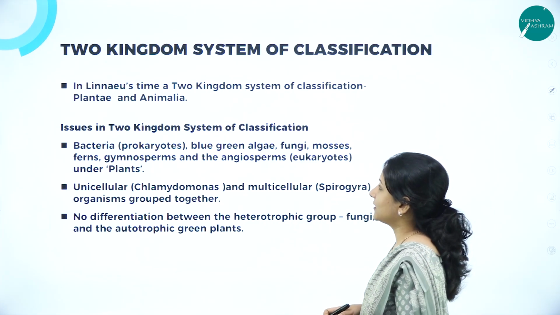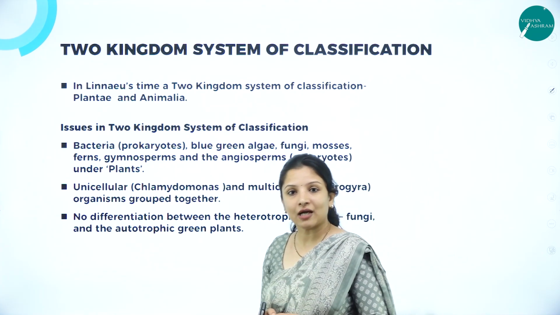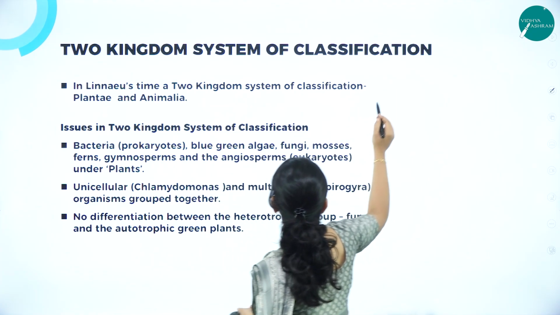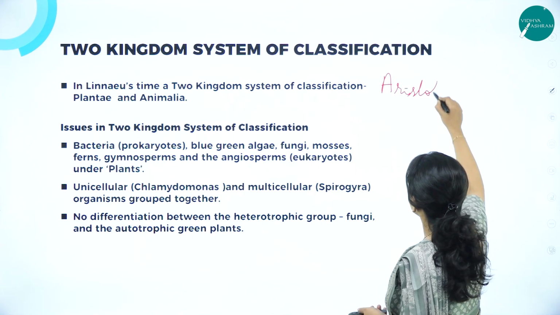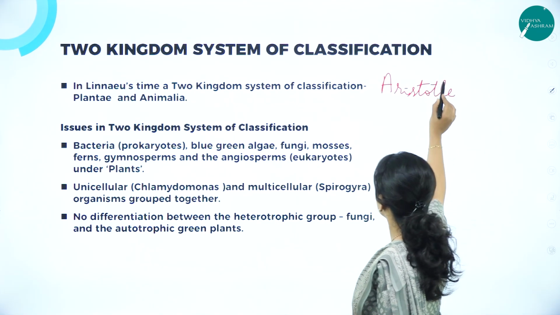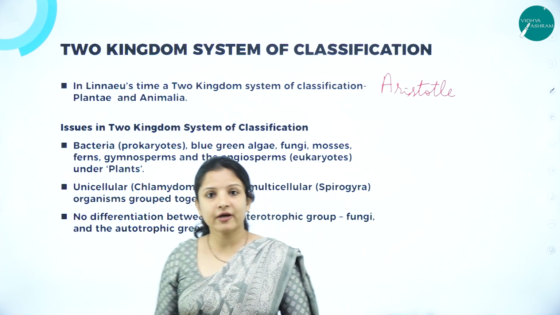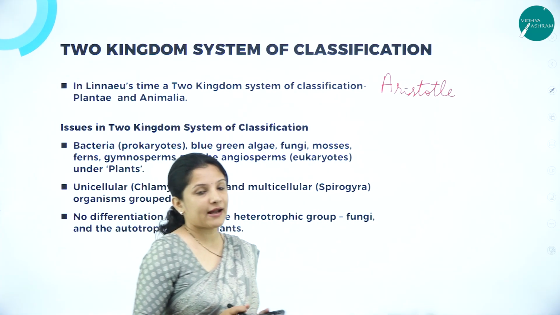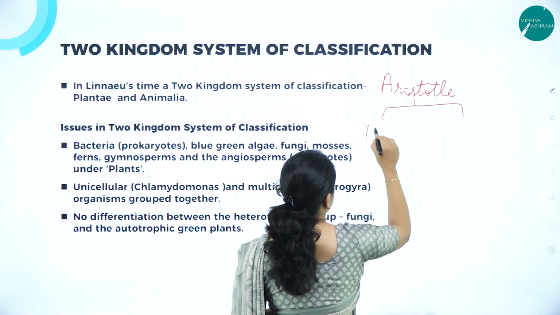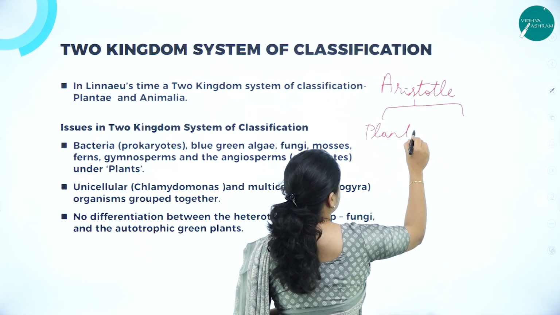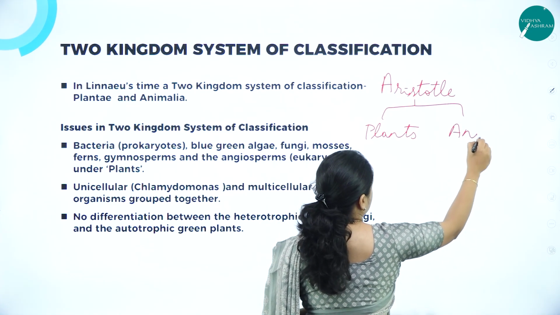The first classification was actually started by Aristotle, a philosopher. Aristotle classified the organisms into plants and animals.